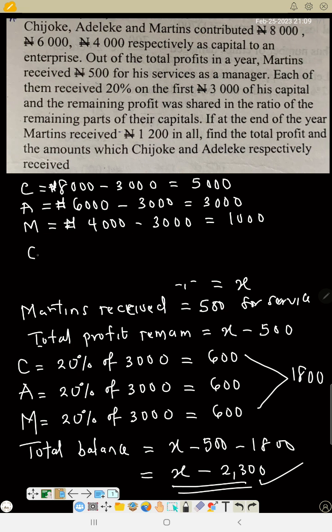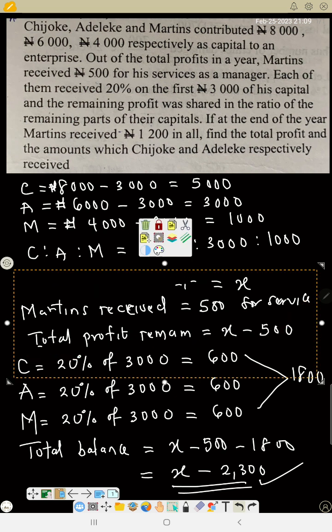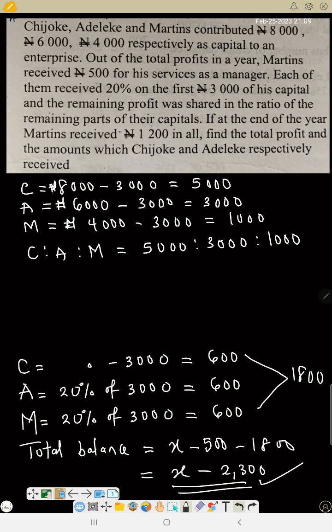Chijioke to Adeleke to Martins becomes 5,000 to 3,000 to 1,000. If you reduce the ratio, we get 5 to 3 to 1, all these zeros cancel out. So the remaining profits was shared in this ratio. That's what they are now talking about.